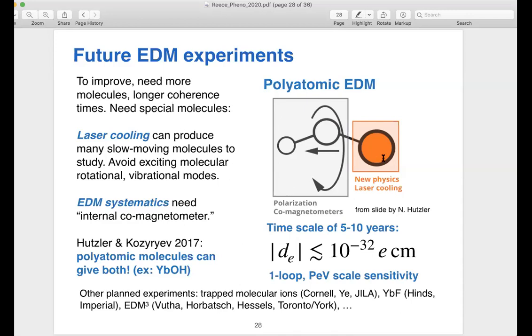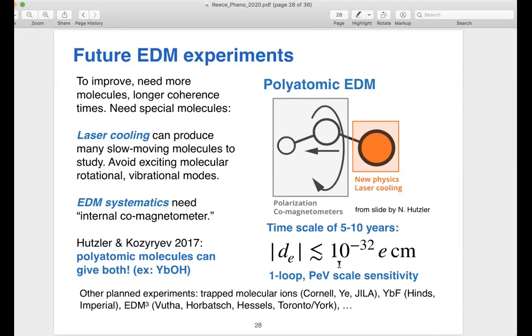There's sort of one part of the molecule that your laser can latch onto and cool. There's another part that gives you the co-magnetometer that you want to control the systematics. And it seems like all the aspects of this are understood and under control. And they project that within 5 or 10 years, they can do an experiment that will improve the bound on the EDM by 3 orders of magnitude.